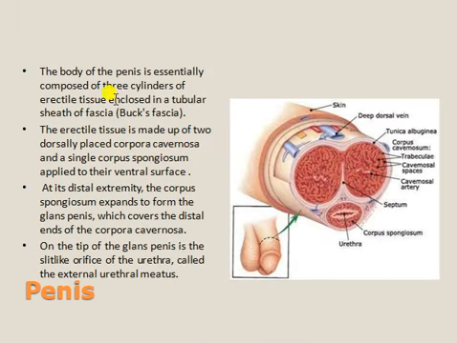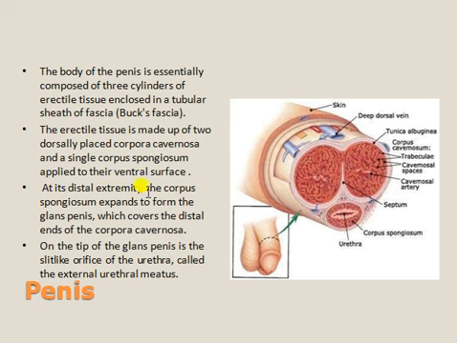So the body of the penis is essentially composed of three cylinders of erectile tissue, close to a tubular sheet. The erectile tissue is made up of two dorsally placed corpora cavernosa. As I said, this is dorsal, so that is corpus cavernosum, and this is corpus spongiosum.